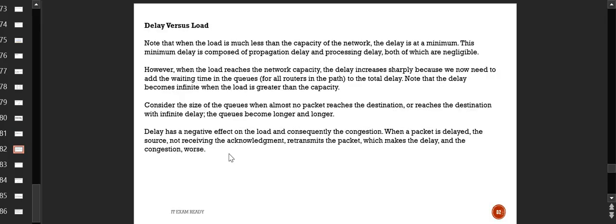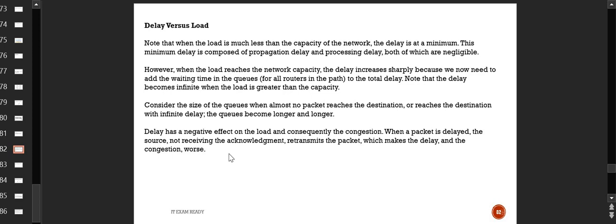Okay. Now, the next thing that we need to understand: there are some terms that we need to know before we move further in this topic. Delay versus load. How are these two things related to each other? If the load is high, how much will the delay be? If the load is low, what will be the effect on the delay? So how are delay and load related to congestion in the network?